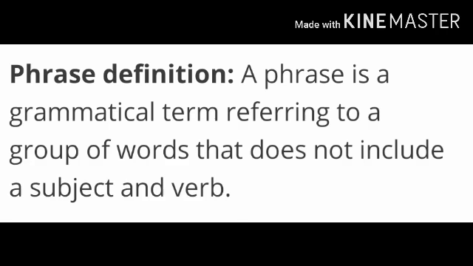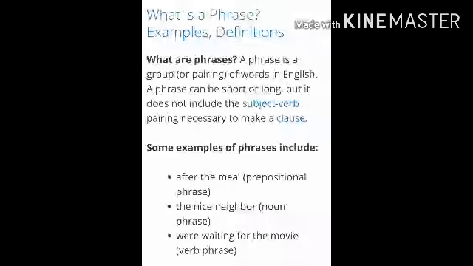Similarly, phrase is also a part of that. That is the reason it is saying that it's a grammatical term. Okay? And it's a group of words which does not include a subject and verb.